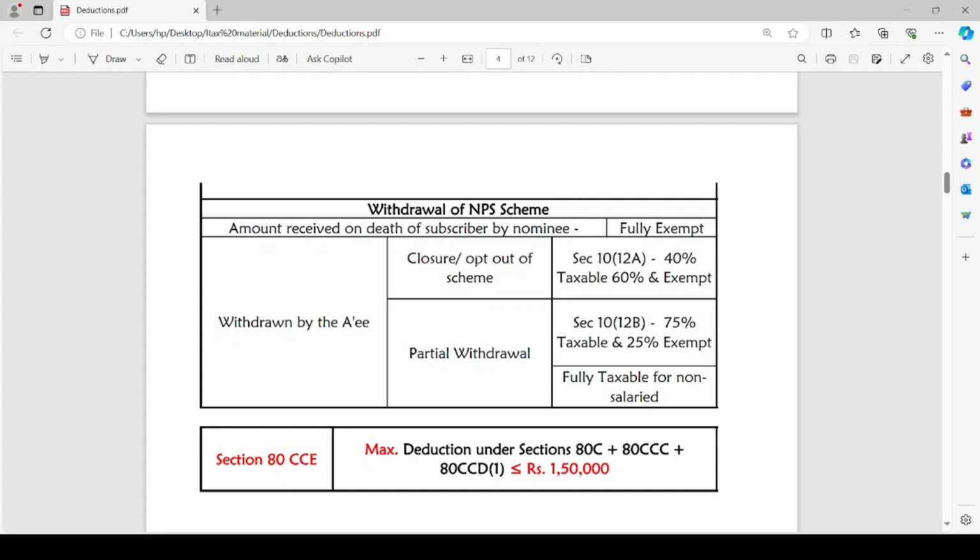The next section, 80CCE. 80CCE limits the maximum deduction under sections 80C, 80CCC and 80CCD(1) to rupees 1,50,000 only.